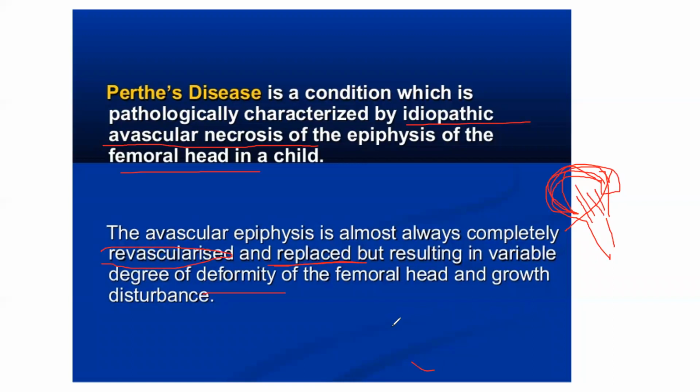Consider this as the head. As soon as the osteonecrosis starts initially, the head collapses. Once it collapses, it becomes flat like this. Even after revascularization, the head does not form into the same shape. So the main component here is that you have to control the deformity. In Perthes, you don't let the head be deformed until the revascularization happens.